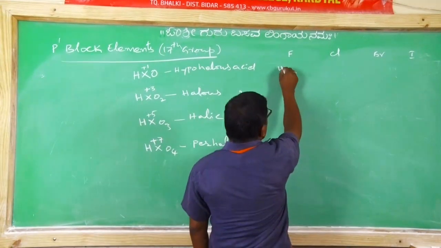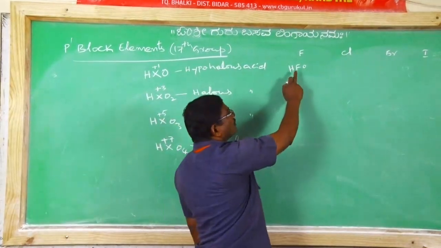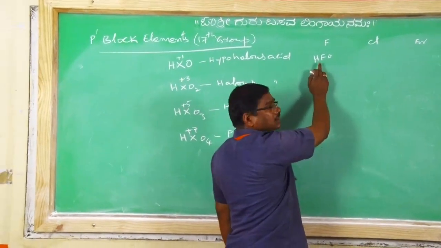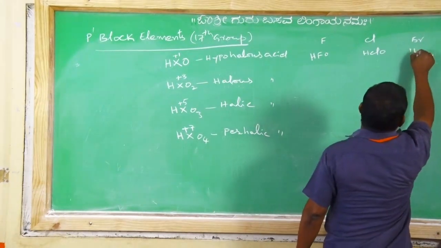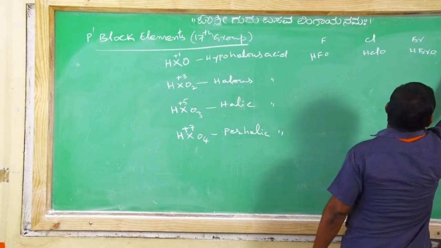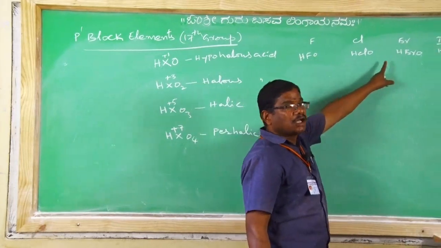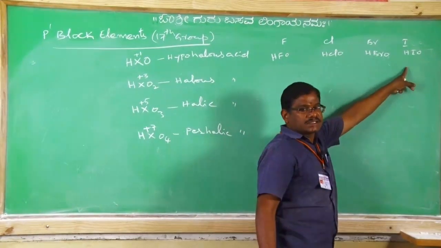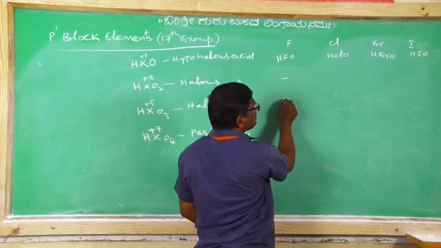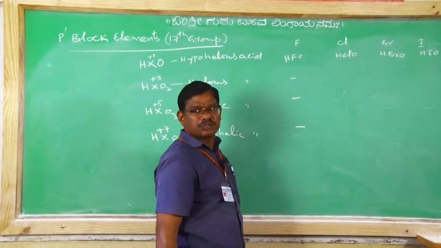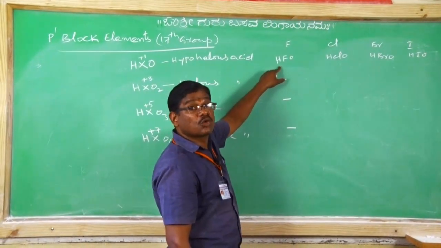With the fluorine, HFO possibly is there under ice cold condition. With ice water, fluorine reacts to give HFO. Then here HClO, HBrO, HIO, that is hypofluorous acid, hypochlorous acid, hypobromous acid and hypoiodous acid. Whereas here halous, that is fluorous acid, fluoric acid and perfluoric acid are not possible. Fluorine could not form these 3 kinds, only HFO, that too with ice cold water.